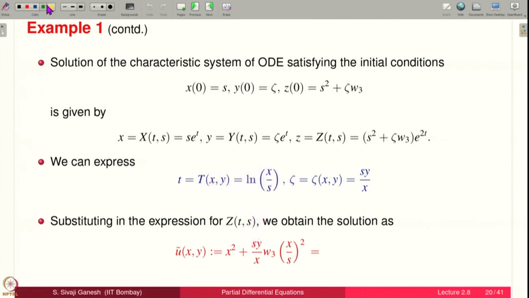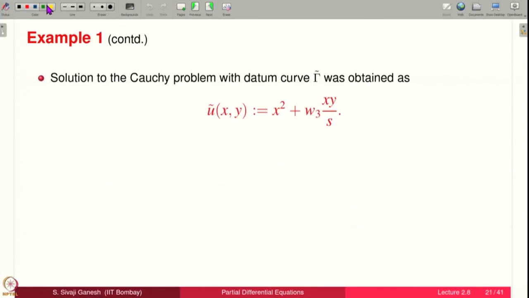So, on simplification, the solution u tilde becomes x square plus W3 xy by s. The solution to the Cauchy problem with datum curve gamma tilde was obtained as this on the previous slide. U tilde of xy is x square plus W3 xy by s. Please note, this is not one solution, this is infinitely many solutions because there is an arbitrary W3 in the formula.